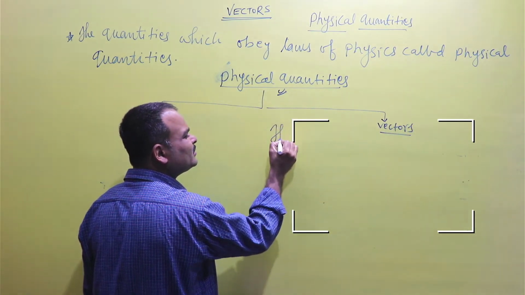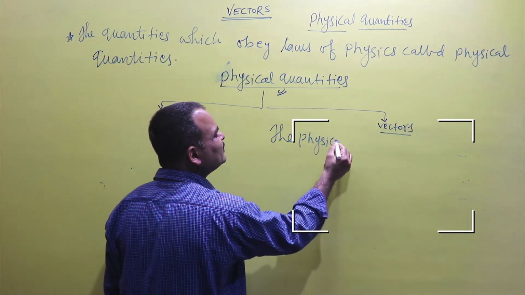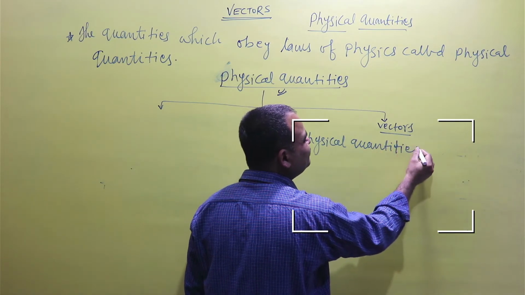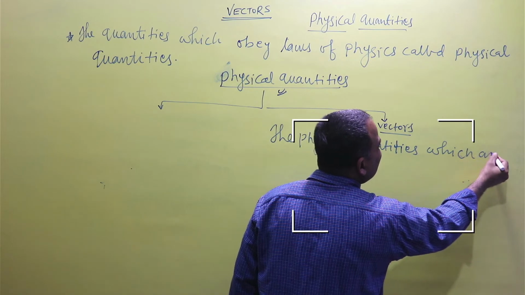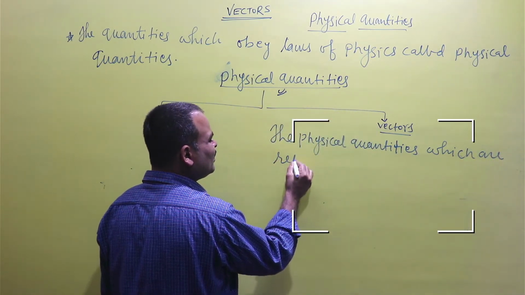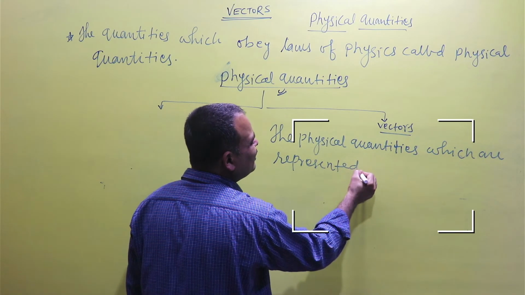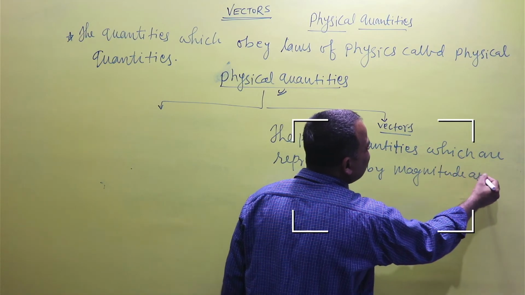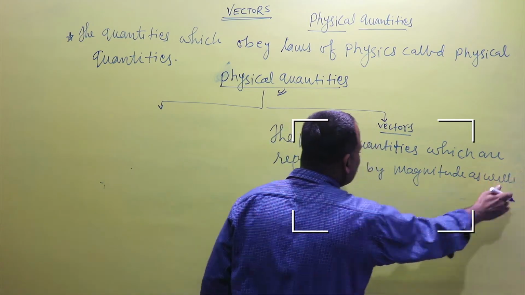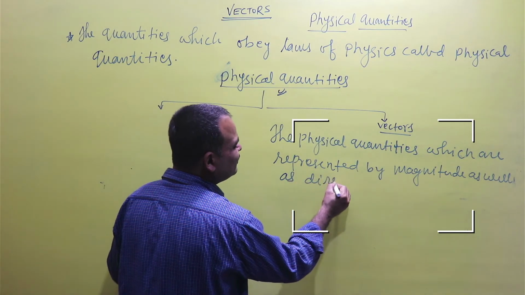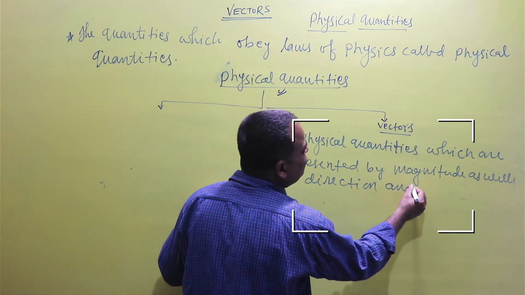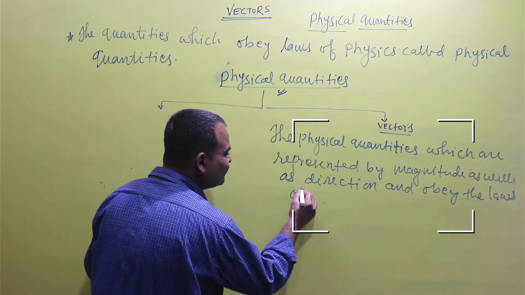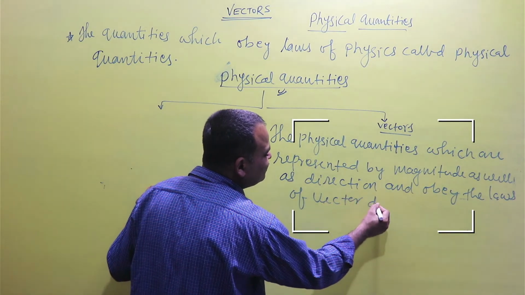Vectors means the physical quantities which are represented by magnitude as well as direction, and obey the laws of vector addition.